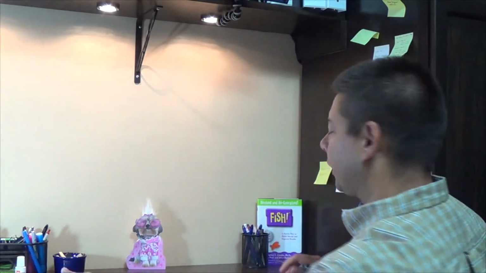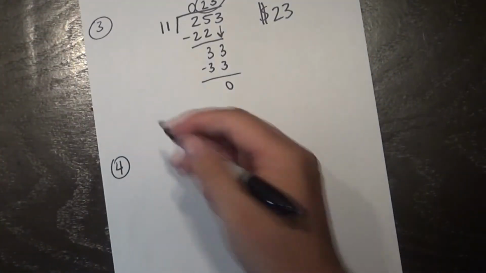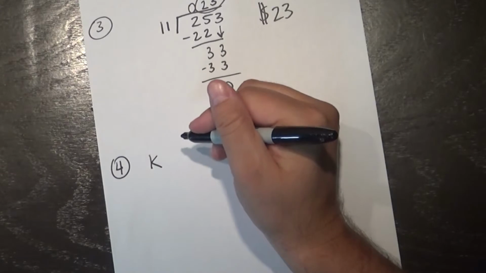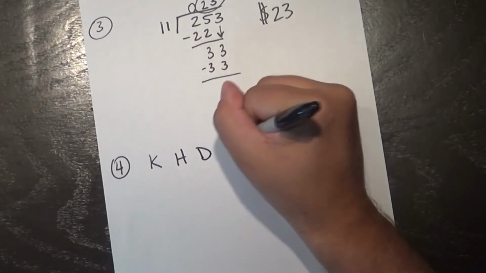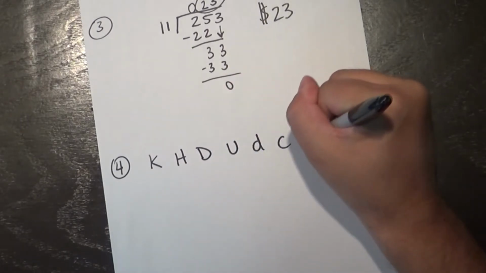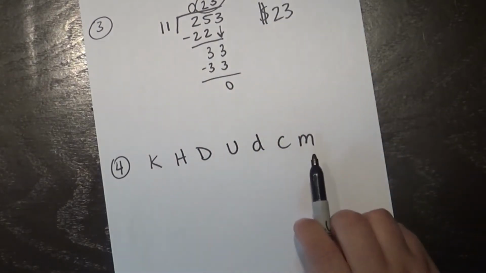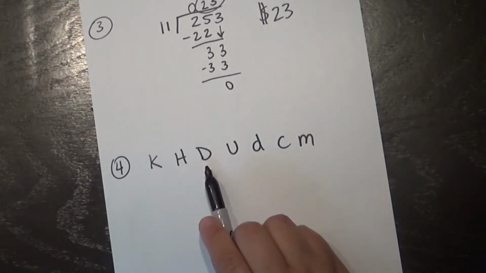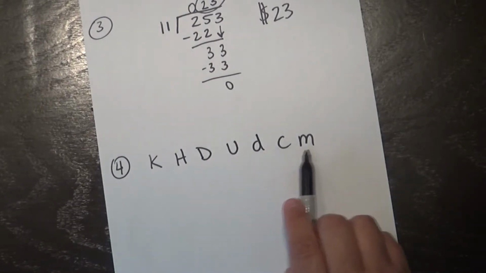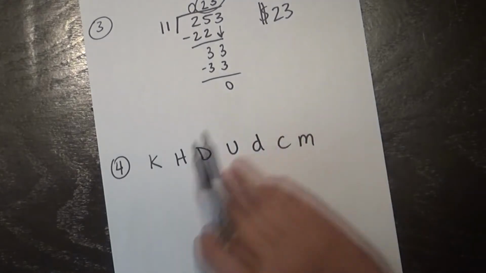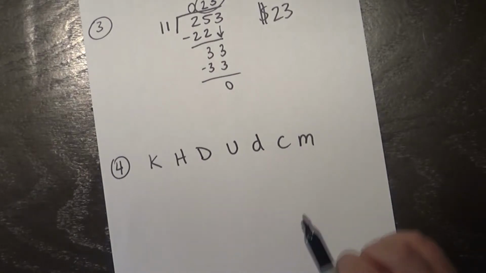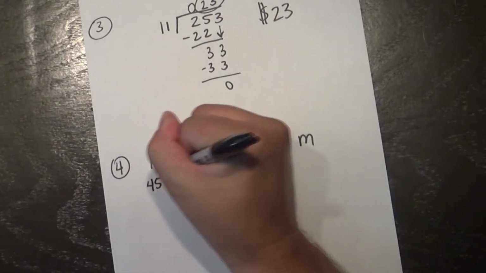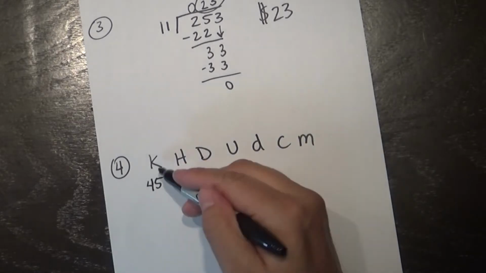Let's take a peek at our work here. So for number 4, one of the first things that I'm going to do is actually write out my prefixes for converting in metric. So I remember King Henry doesn't usually drink chocolate milk. This is kind of the thing that I need to remember because that's kilo, hecto, deca, unit, deci, centi, milli. Knowing these things is going to be ultra helpful for me. And I know that the farmer has a mass of 45 kilograms. That means this is going to be 45 kilograms over here under K.